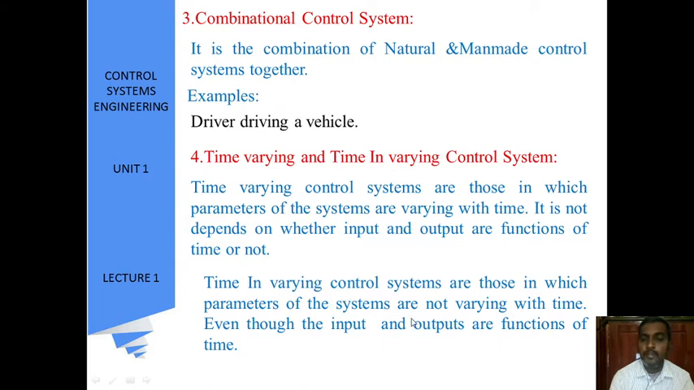Time invariant control systems are those in which the parameters of the system do not vary with time, even though the input and output are functions of time. Even though the input and output are functions of time, the parameters are not varying.